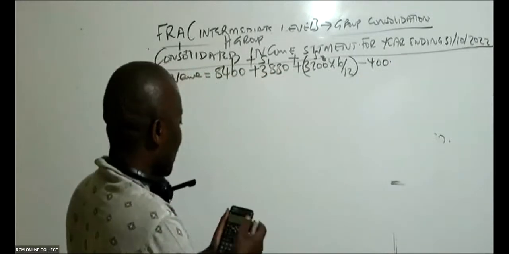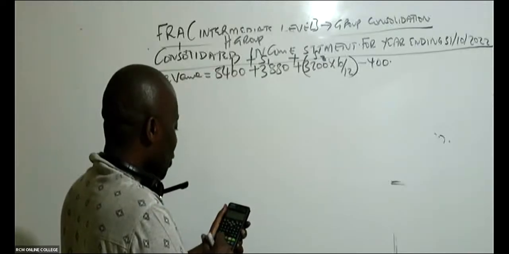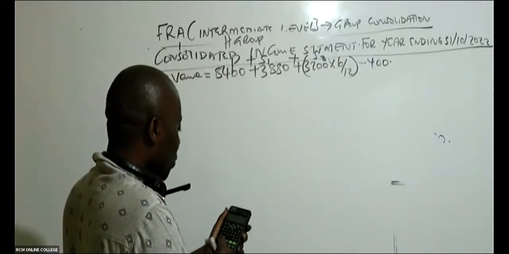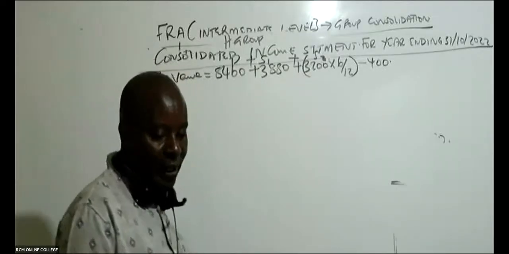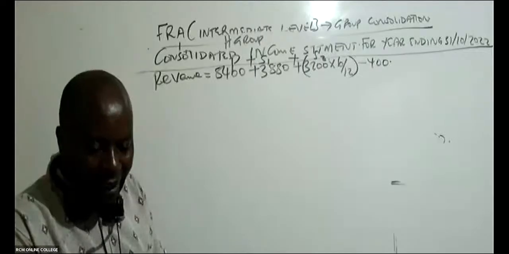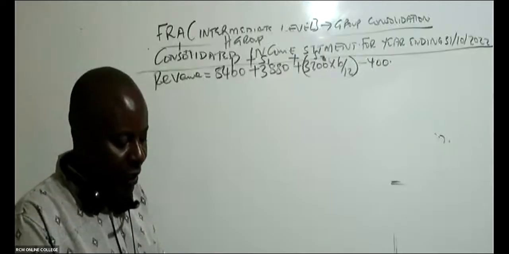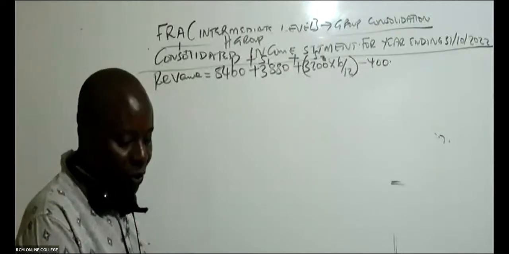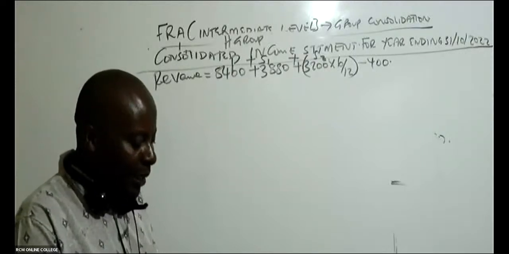So you take your calculator out. So we have here 8,400 plus 3,880 plus 3,200 times 6 divided by 12 minus 400. What are you getting here? There is not much adjustment in terms of revenue. I'm getting 13,480. Simon, how did you subtract? Myself, I'm getting 13, unless I took something wrong. Or you're getting 13,540. Then I must be wrong.